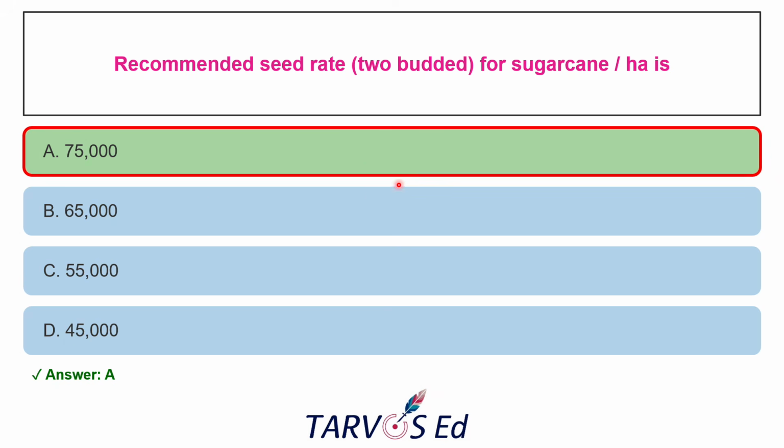So the recommended seed rate for two-budded sugarcane sets is generally 30 to 37,500 sets per acre, right? So if you are converting acre to hectare, you need to multiply with 2.5, right? So it may be around 75,000 to 90,000 sets per hectare. So here the option given is 75,000. So this is the correct option. Okay, so this will provide a target bud density per hectare to ensure a uniform and optimum plant stand.